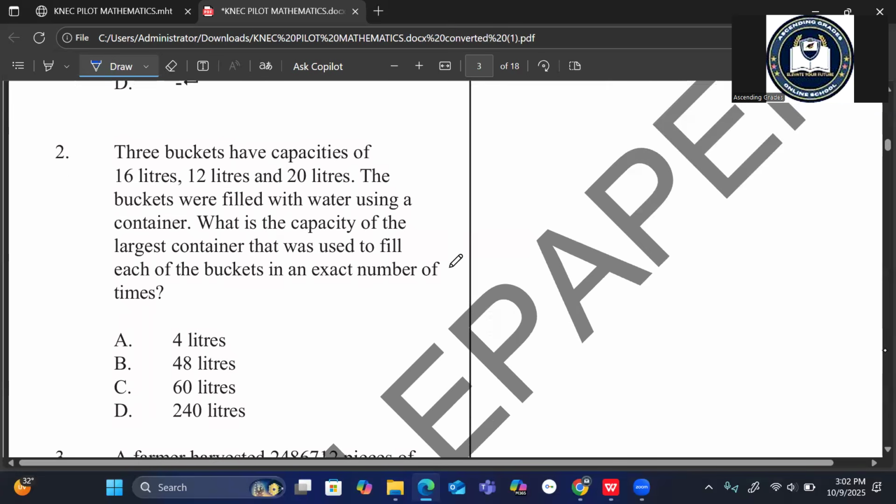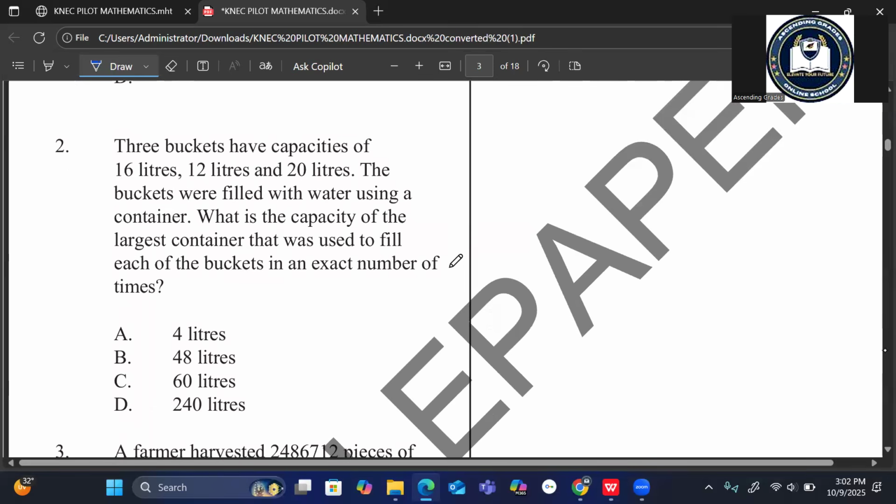When you go to number two, 3 buckets have capacities of 16 liters, 12 liters, and 20 liters. The buckets were filled with water using a container. What is the capacity of the largest container that was used to fill each of the buckets an exact number of times? When you hear the word greatest or largest, just know that one is a GCD.